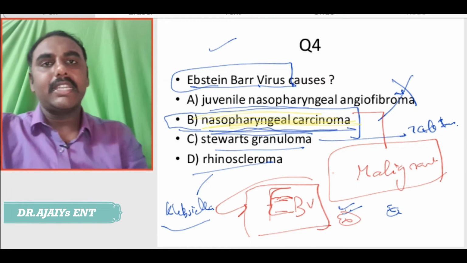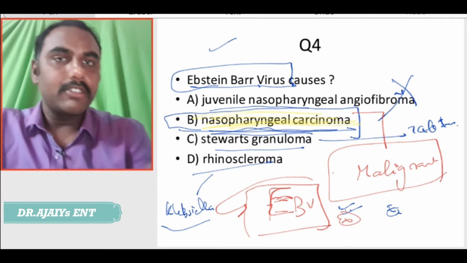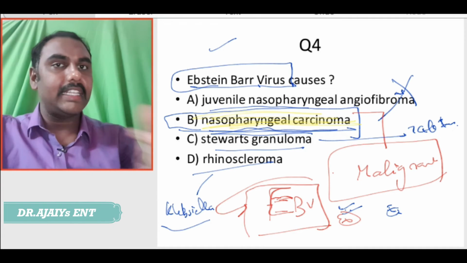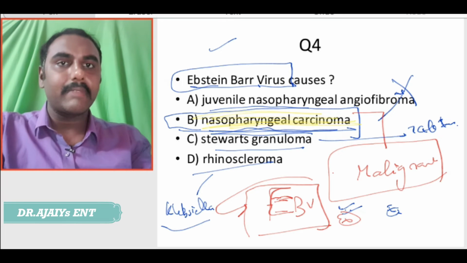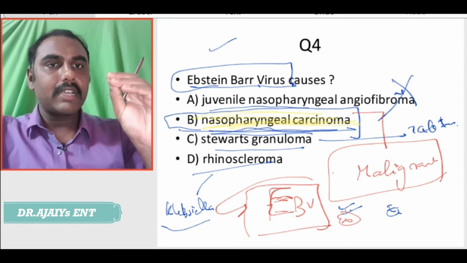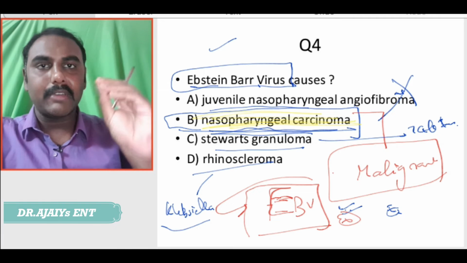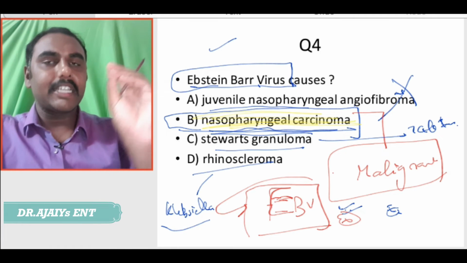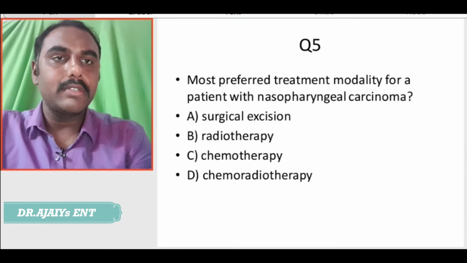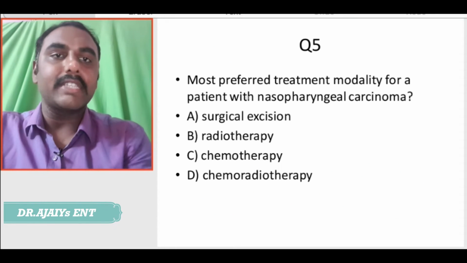Again a very repeated MCQ. Epstein Barr virus causes nasopharyngeal carcinoma. It also causes other conditions, which you will discuss in your microbiology chapter, but in ENT, one of the most common associations of Epstein Barr virus is with nasopharyngeal carcinoma, very important. Coming on to the next MCQ, again on nasopharyngeal carcinoma.